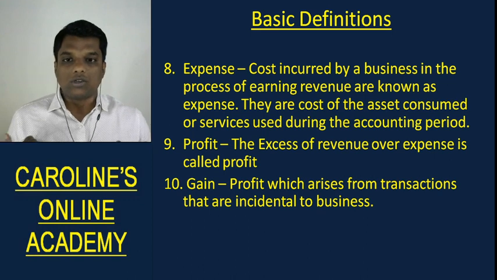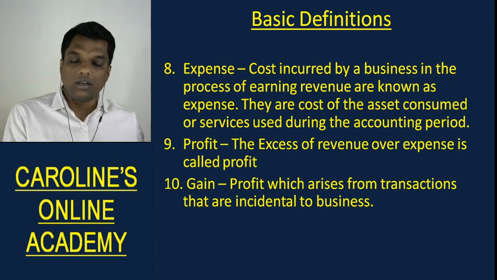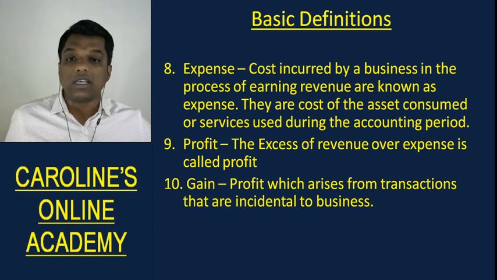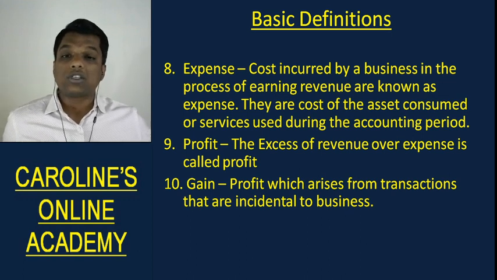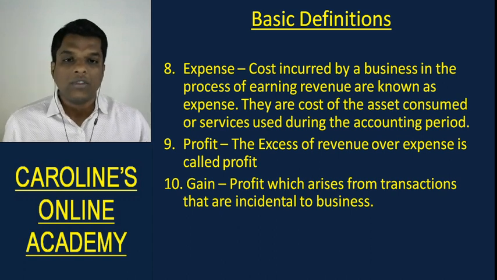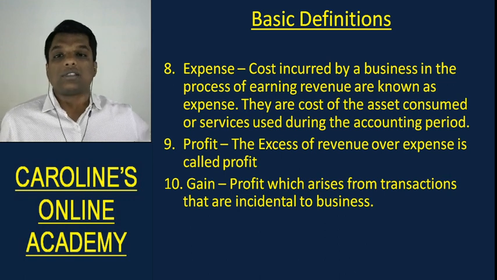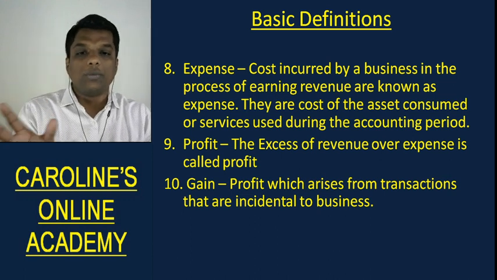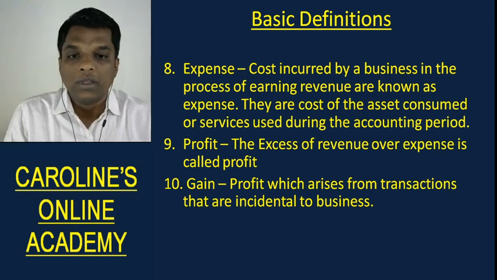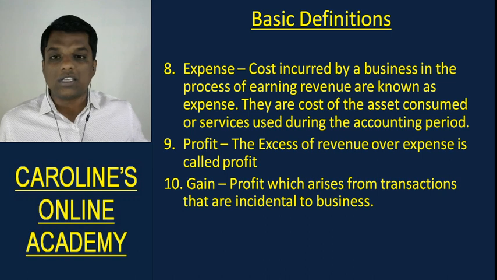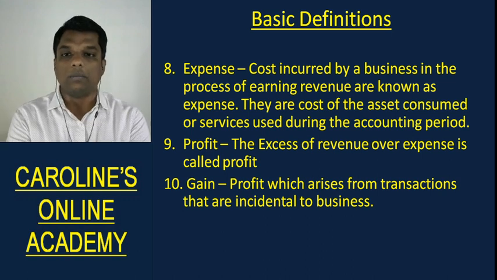Now, selling assets is not my business, understood? But as I use assets in the groundnut candy manufacturing process, once the asset is completely useless, I actually sell it for scrap, right? So selling it for scrap is only incidental to the main business of manufacturing groundnut candies, correct? So any gain from selling that asset would be termed as gain in the business, understood? So gain refers to all the profit that arises from transactions like this, which are incidental to the business and which are not my main business, understood?